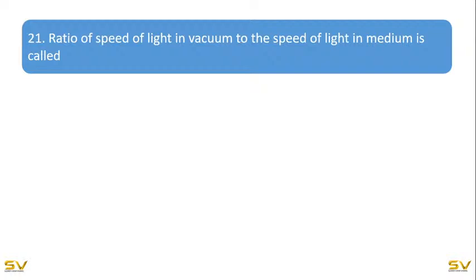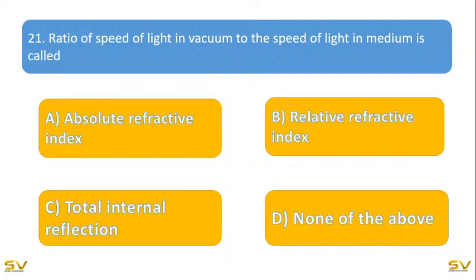The options are: option A, absolute refractive index; option B, relative refractive index; option C, total internal reflection; option D, none of the above. So these are your options.